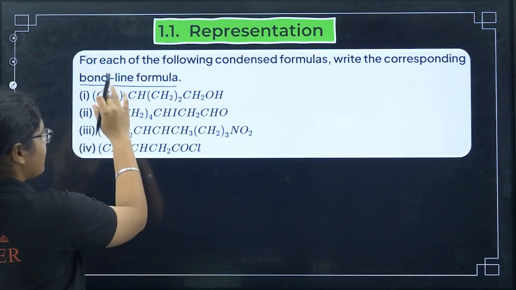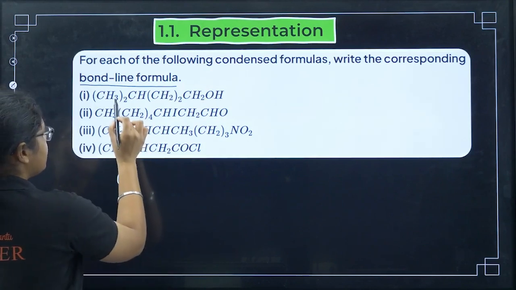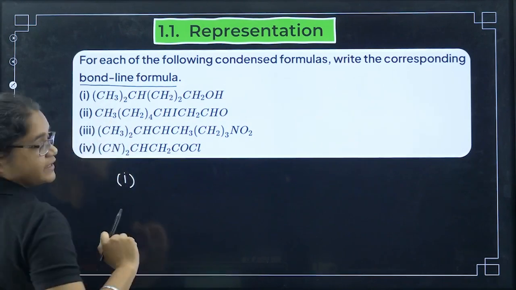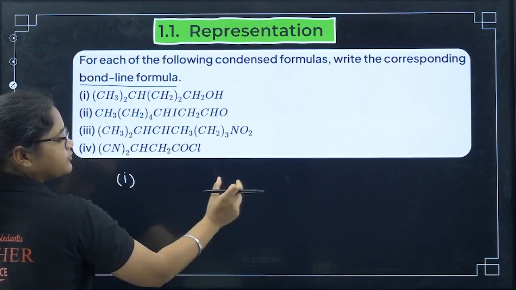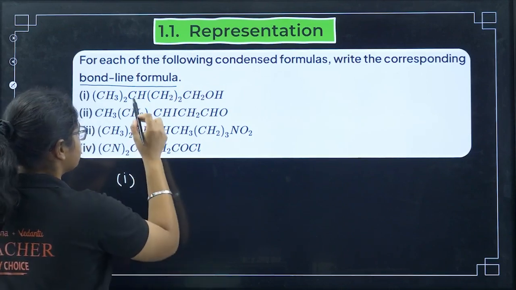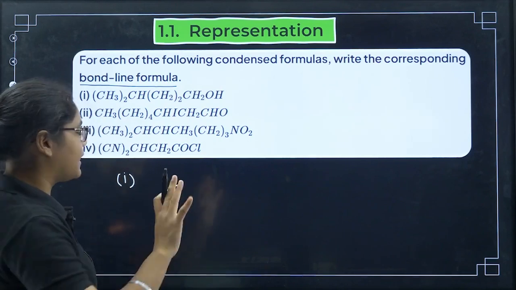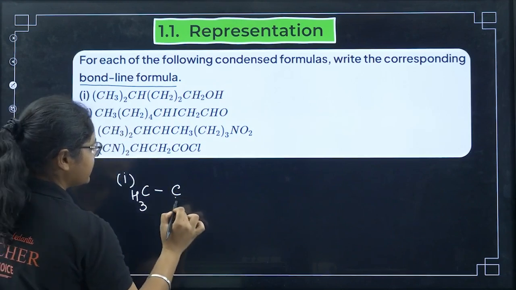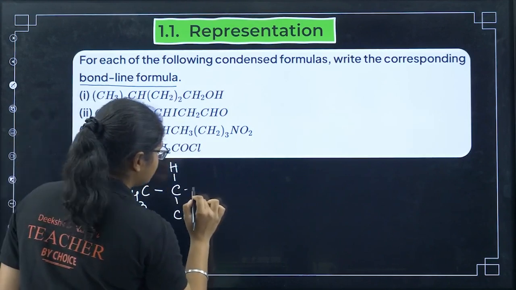First of all, let's do the first one. You can see 2 CH3, you can first see this carbon. This carbon is having 1 hydrogen and 2 CH3 groups. Then when I write CH2 whole 2, it means 2 CH2 groups will come consecutively. Then you have CH2 and then OH. In bond line formula, there will be no carbon required, but I am just expanding this one a little bit so that you will be more clear. This one carbon has 2 CH3 groups, then it has 1 H, then it has 2 CH2 groups in continuous.